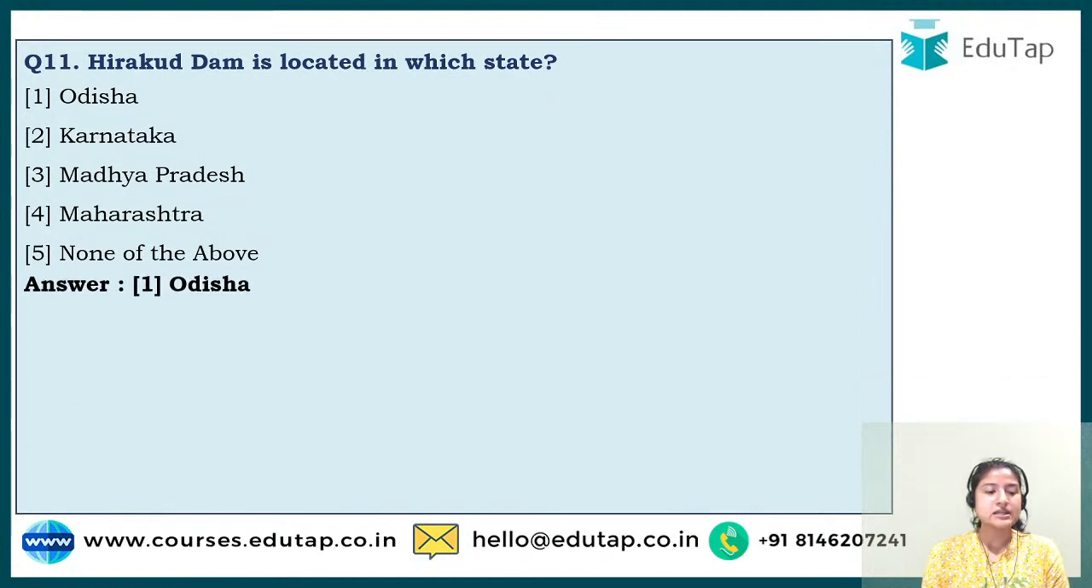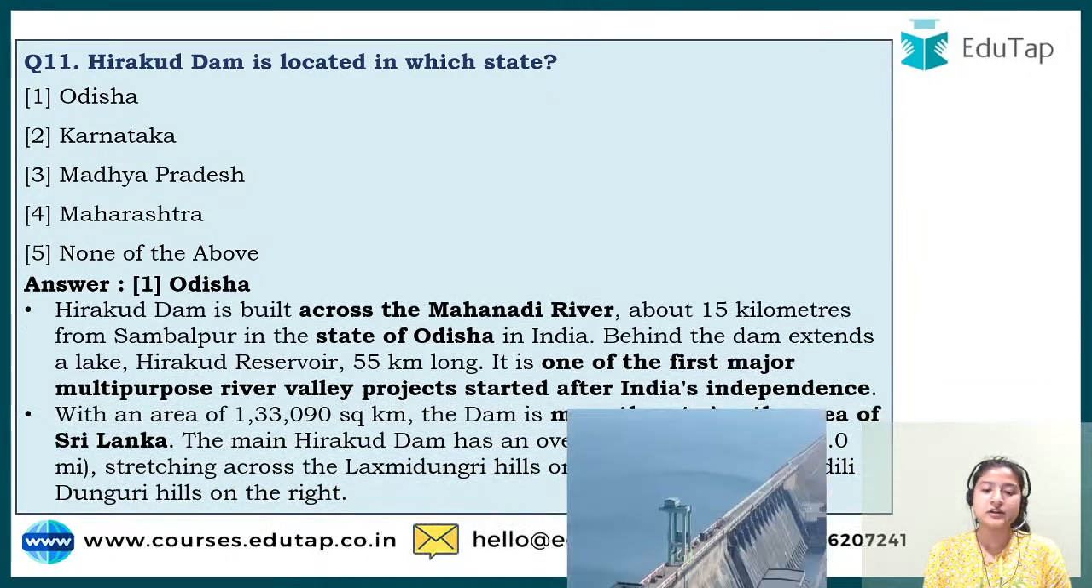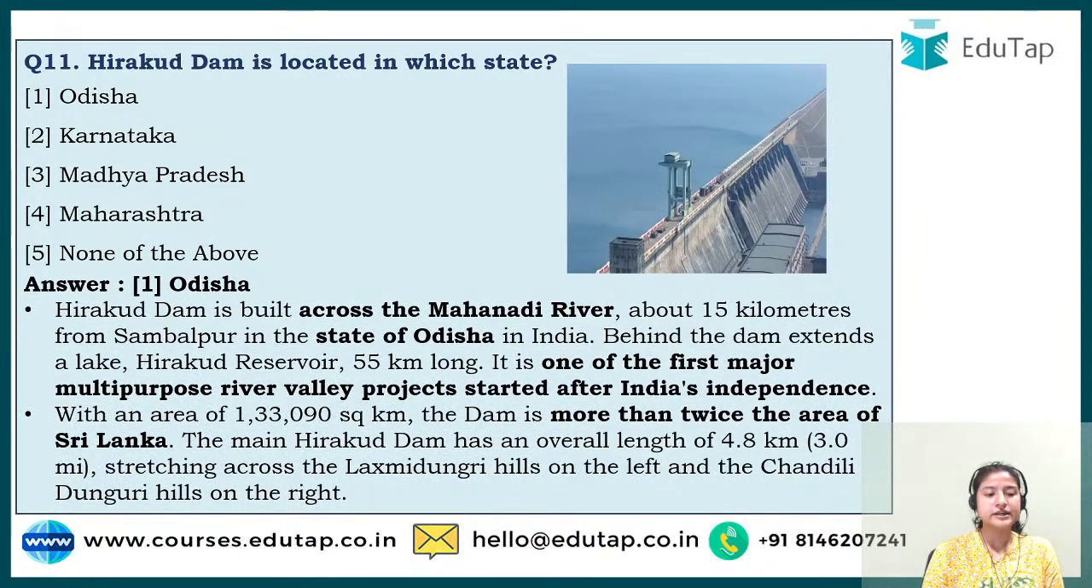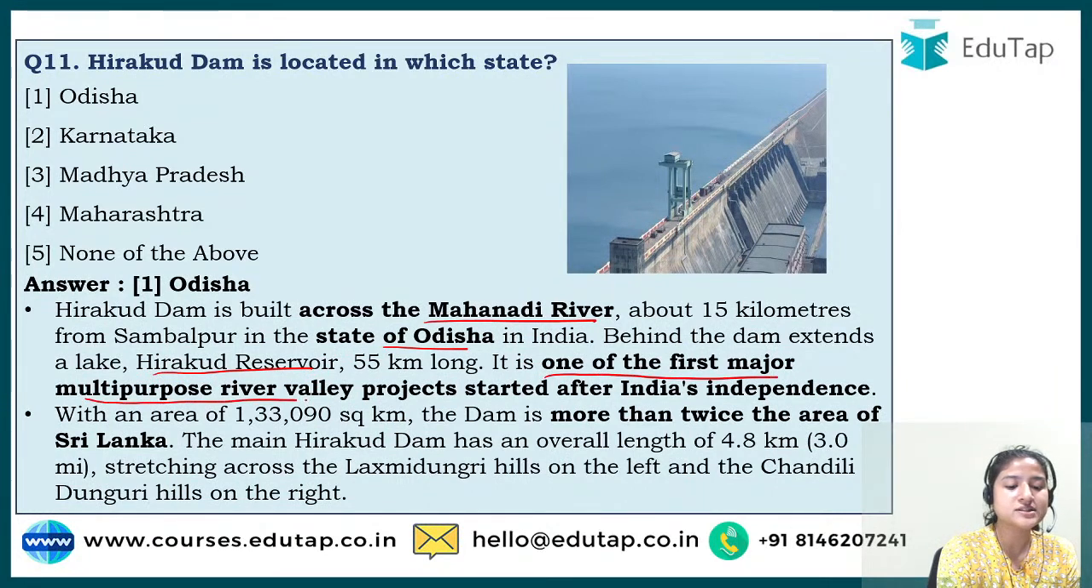So the correct answer to this is option number 1, that is Odisha. And this is how the Hirakud Dam looks. It is across which river? It is across the Mahanadi river, and it is in the state of Odisha. Now of course behind it, since the dam is in front, we would have the Hirakud reservoir, right? And it is one of the first major multi-purpose river valley projects started after India's independence.